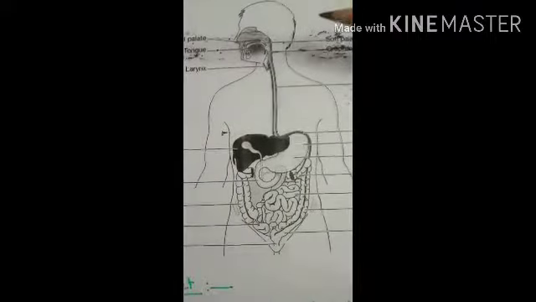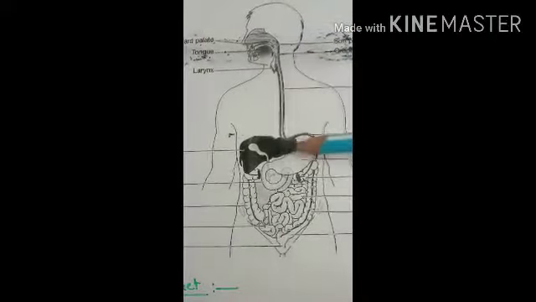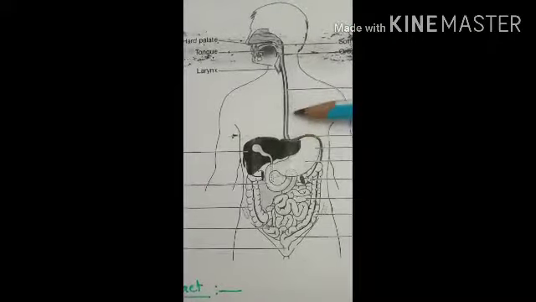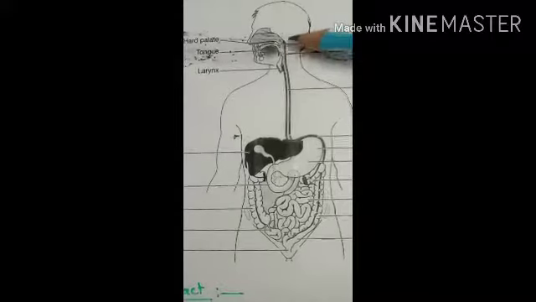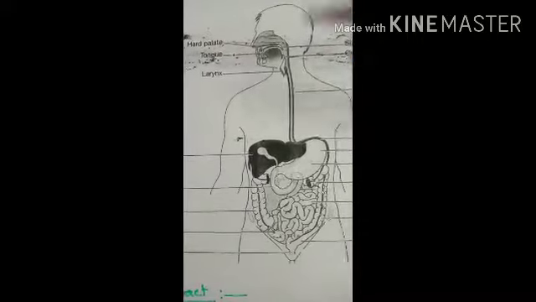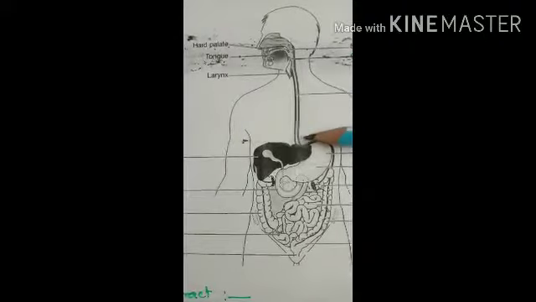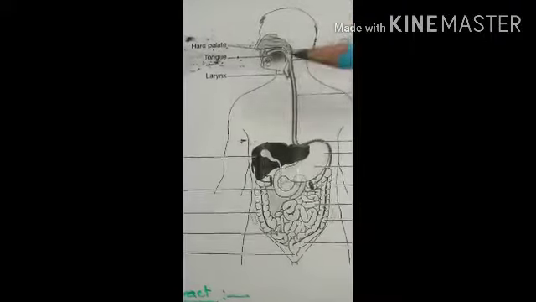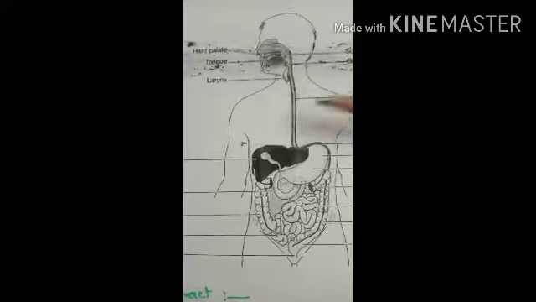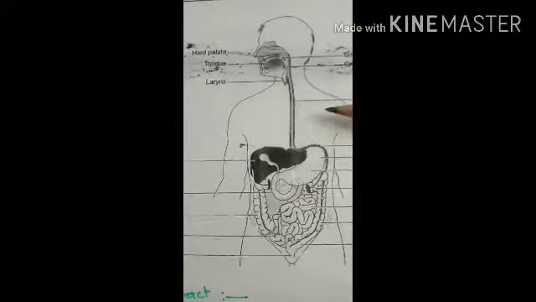So the esophagus is the muscular tube forming the food passage present between the pharynx and the stomach. This narrow tube is called the esophagus. It extends from the lower part of the neck to the upper part of the abdominal cavity. The length of the esophagus is about 25 centimeters, and it is flattened antero-posteriorly, and the lumen of the esophagus is always collapsed. Only when a bolus of food enters the esophagus is it dilated.